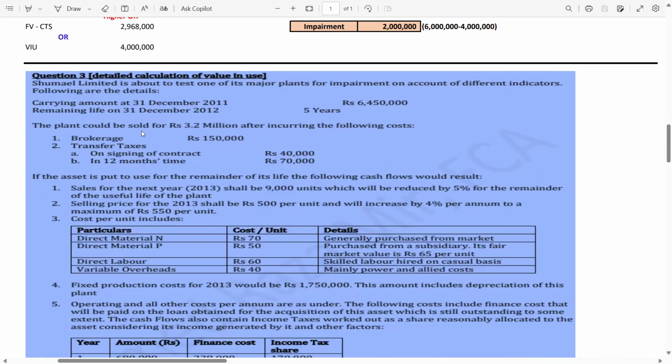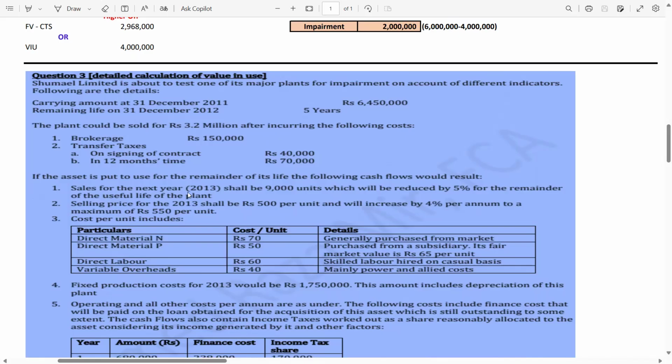The plant could be sold for rupees 3.2 million after incurring the following costs. Brokerage rupees 1,50,000, transfer taxes on signing of contract 40,000, in 12 months time rupees 70,000. Again you have to calculate the present value. Now, if the asset is put to use for the remainder of its life, the following cash flows would result. So there is the word cash flows. So this data will help us in identifying the value in use.